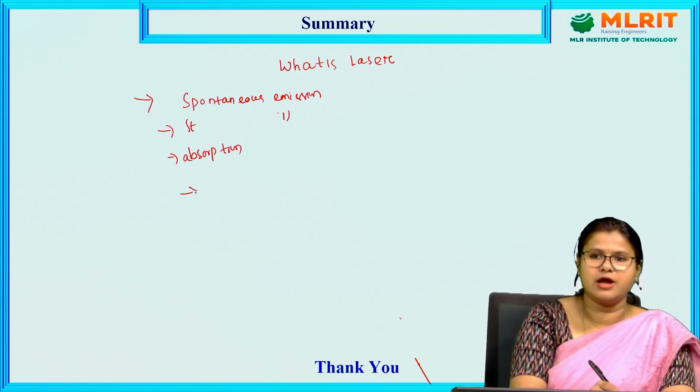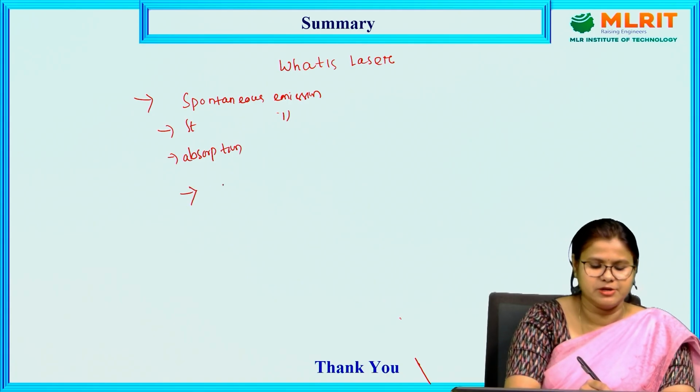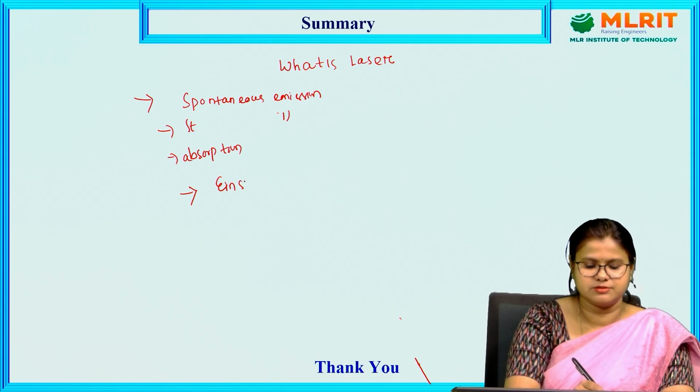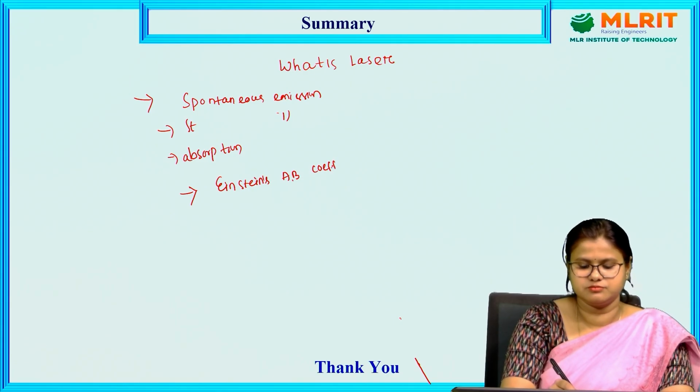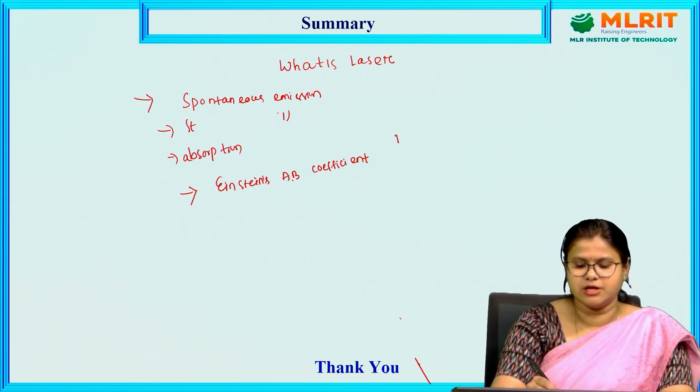And I have derived the expression for Einstein's coefficients, the A and B coefficients, where we got the relation that B12 is equal to B21.